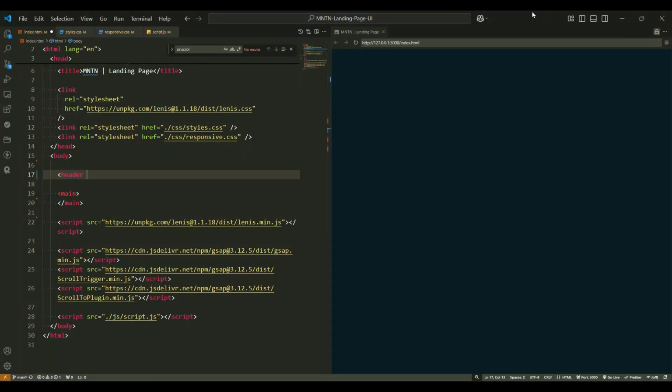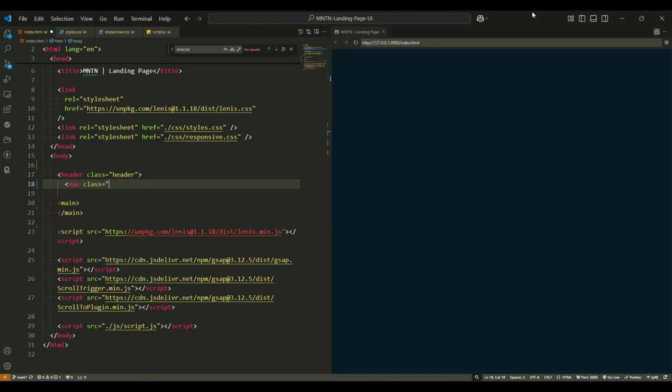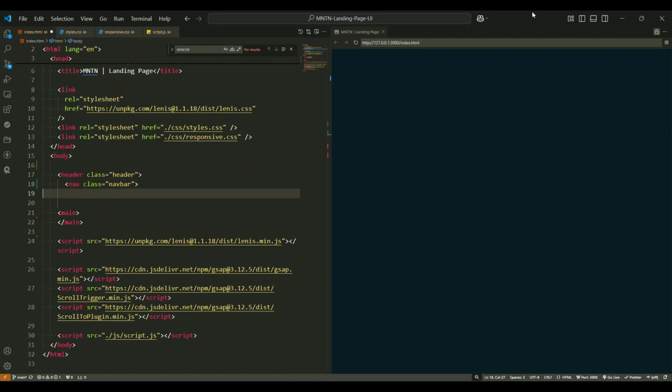We start with the header tag, which defines the top section of a web page. This is where you typically find your navigation bar and branding elements. Within the header tag, we have the nav tag, which plays a crucial role in creating the navigation menu for the website. The nav tag is given the class name navbar. This class is generally used to style and structure the navigation bar, ensuring it's both visually appealing and functional.